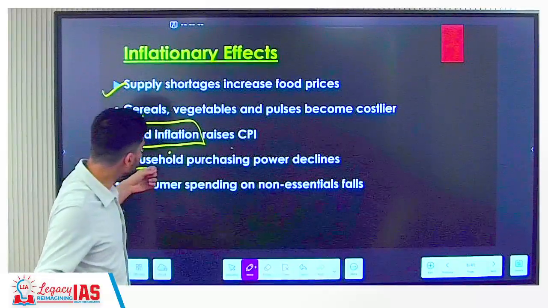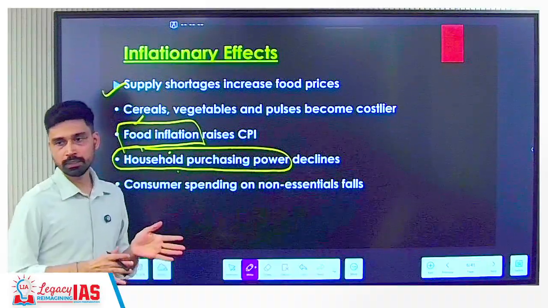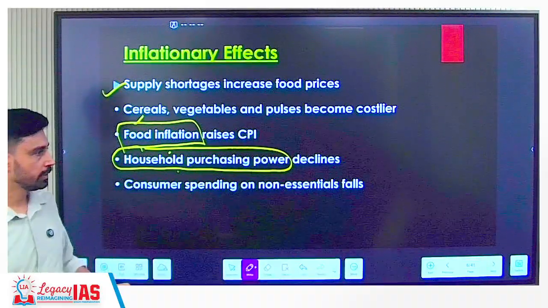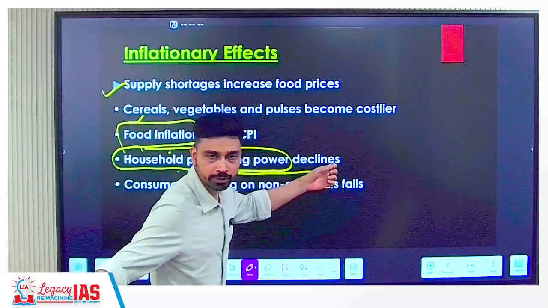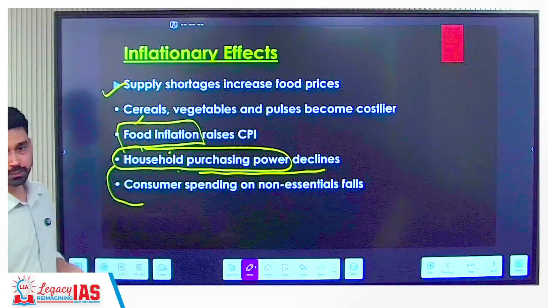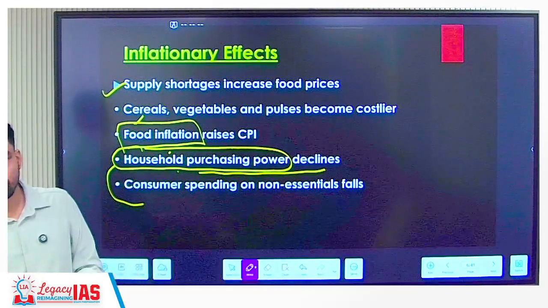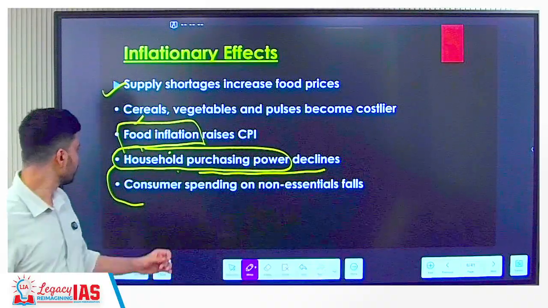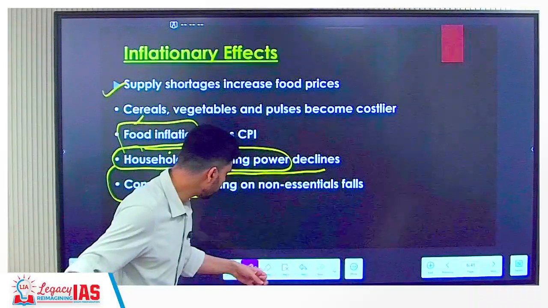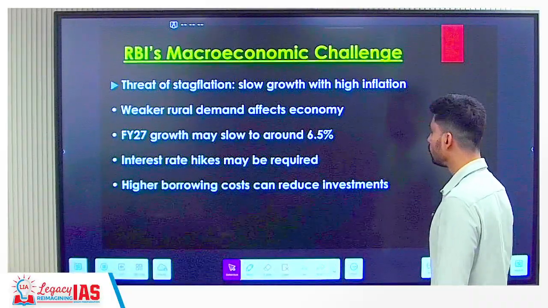Similarly, if people are purchasing costly, expensive food, the money they would have spent on other things would be spent to a lesser extent. So household purchasing power is declining. Third, think from the farmers' perspective, because farmers are suffering from less crop yield. Their income potential will also reduce, and so will consumer spending. Farmers are not able to buy stuff, and people in urban areas also are not able to buy stuff, simply because they have less income.